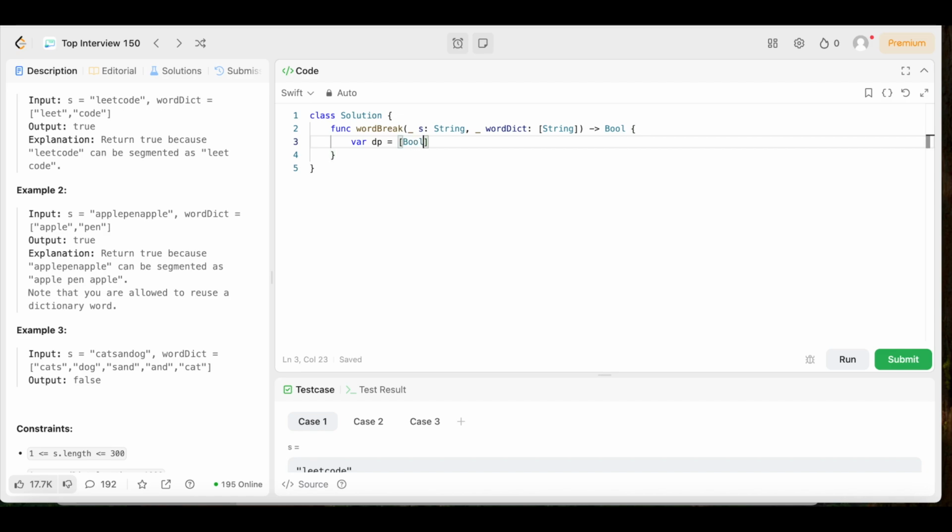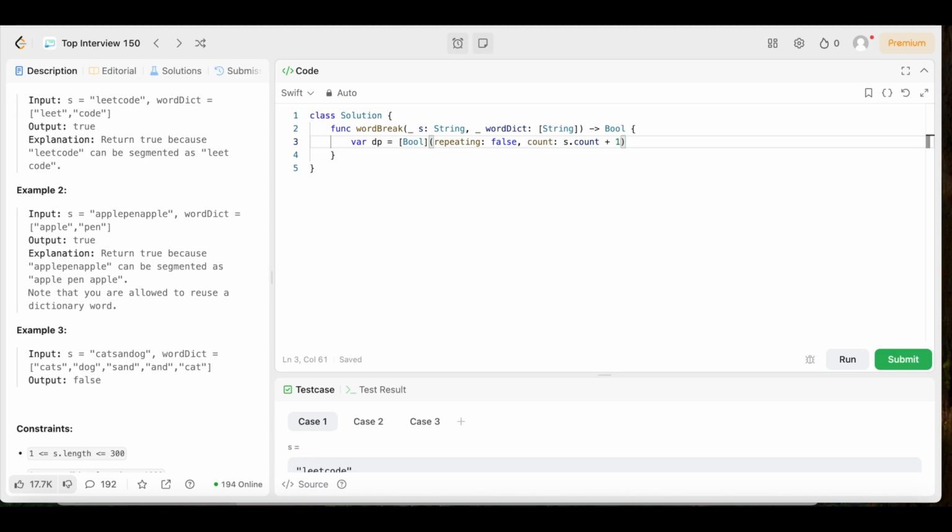So open up the square brackets, and put bool inside, and then we're going to open up the parentheses, and that array that we created, we're going to start it off with repeating false. So it's going to be a bunch of repeating falses, count colon, s dot count plus 1. Boom. Just like that.